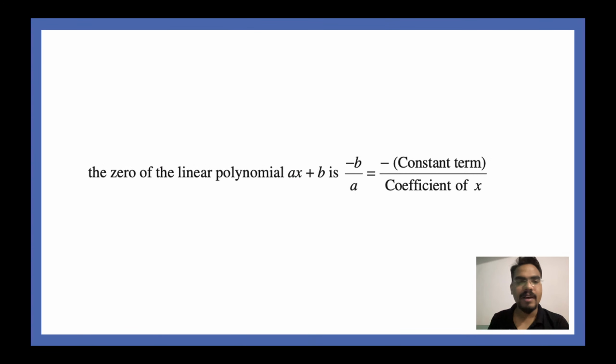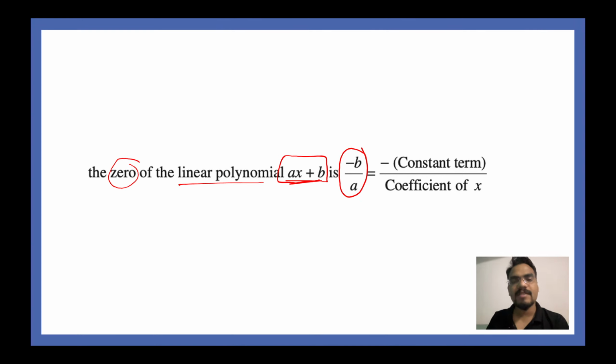Alright, so talking about zeros and moving further, let's say there is a linear polynomial which is represented as ax plus b. If you simply want to find out the zero or the solution of this polynomial, all you have to do, guys, is just divide minus b with a.